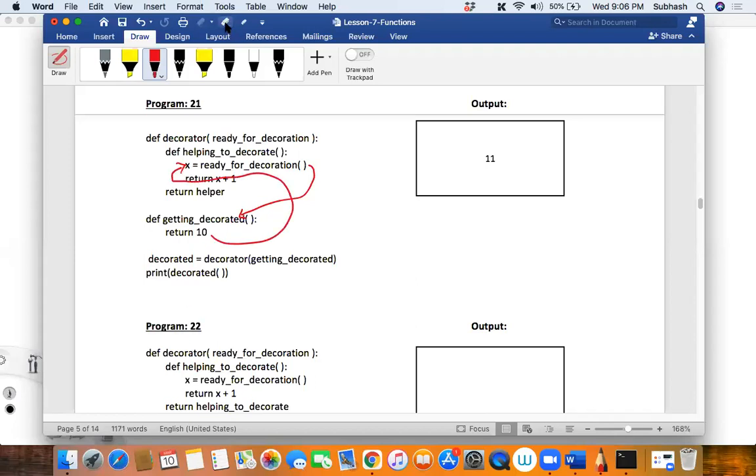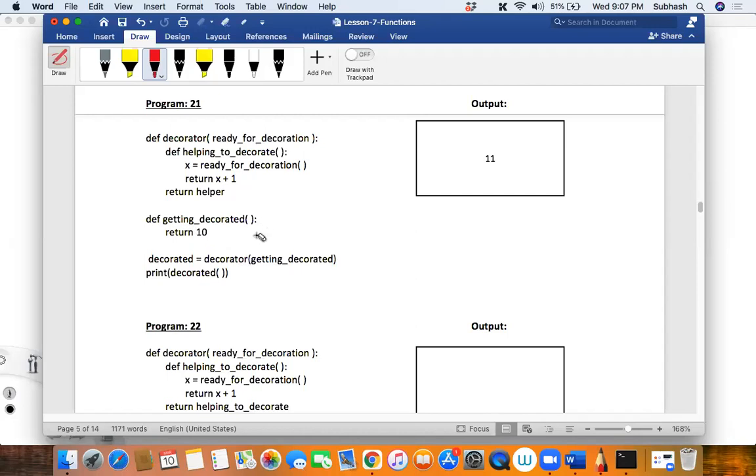So once again, can you explain once? What do you want me to explain? With and without braces. Whenever you want the address of this function, you don't use parenthesis. Whenever you want to call this function, you use parenthesis. Okay, sir. So here getting decorated is a function object, right? What is that? It is a function object, no, sir. Which one? Getting decorated.